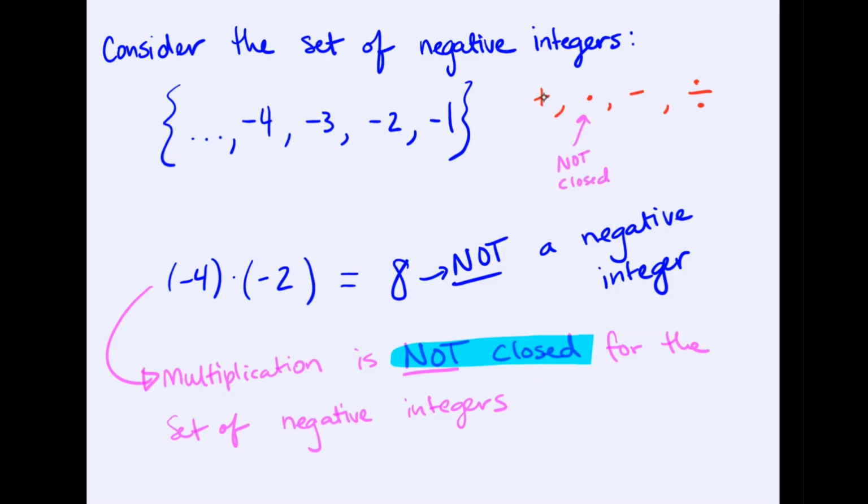Let's think about whether addition is closed for the negative integers. So it's always a specific operation, a specific set that you're looking at, and then you decide whether it's closed or not. So now our operation is addition, and we want to know for the negative integers whether it would be closed or not. So we would just consider some different examples.